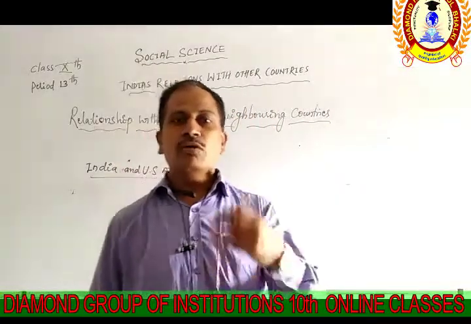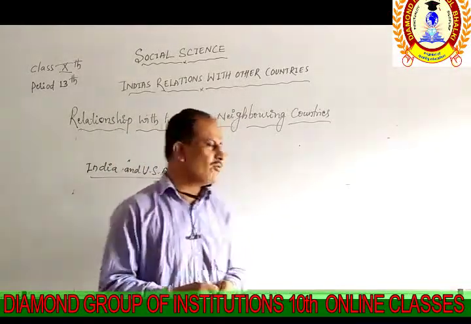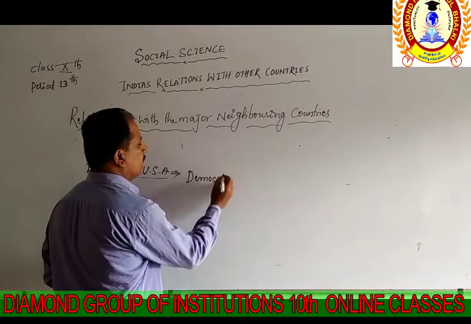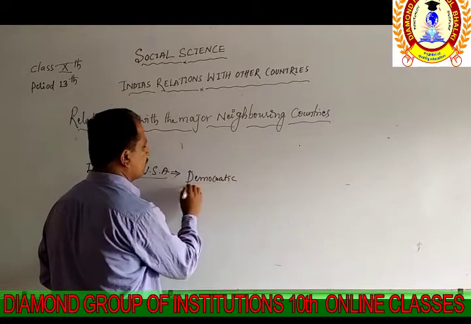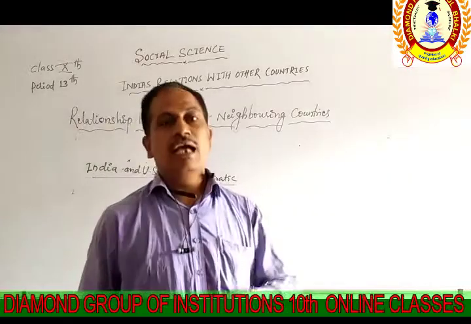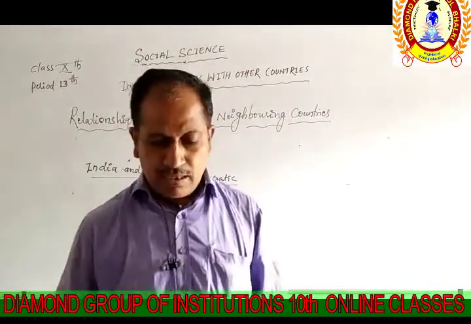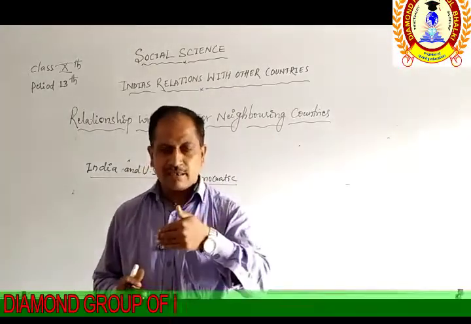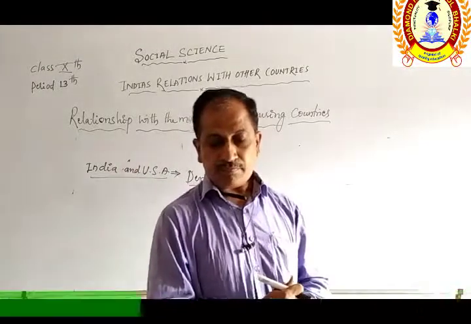You know that both the USA and India are called democratic countries. What are they called? Democratic countries. Both have the same policy and they help each other to make some plans. In the present international scenario, we see the comparison with the other countries.